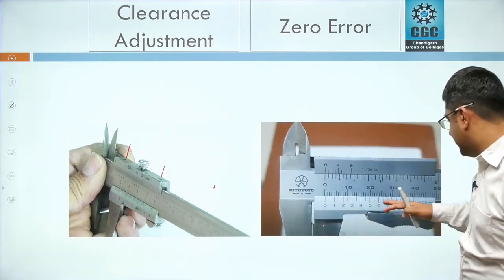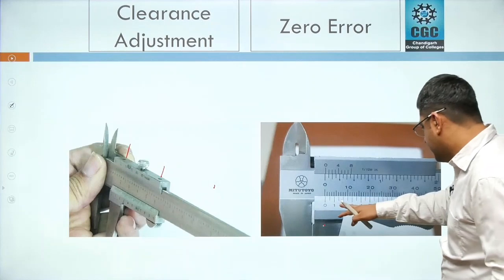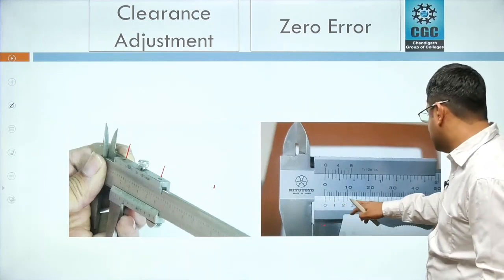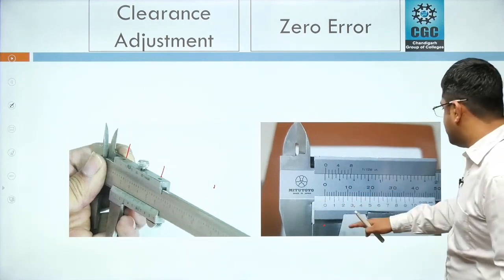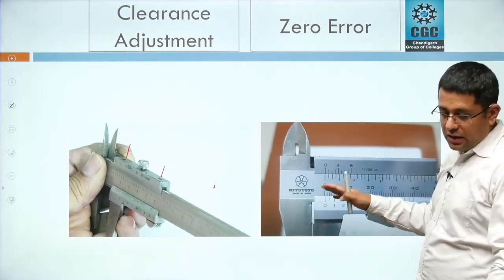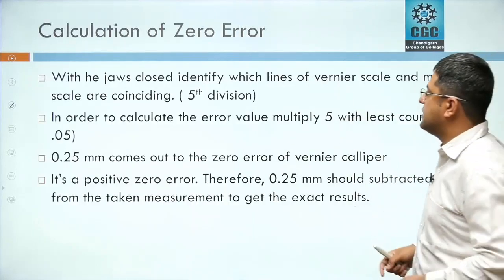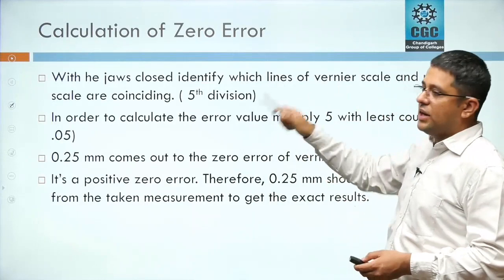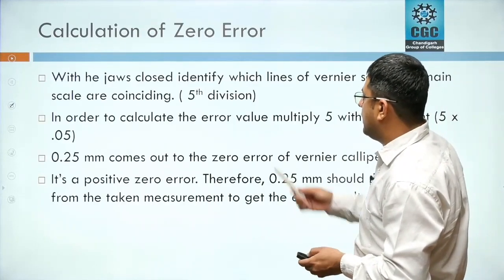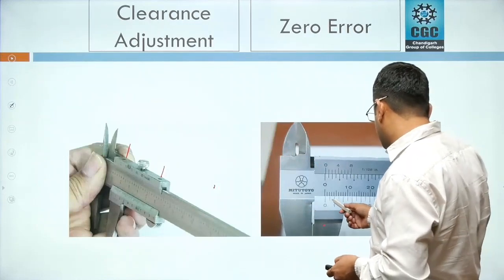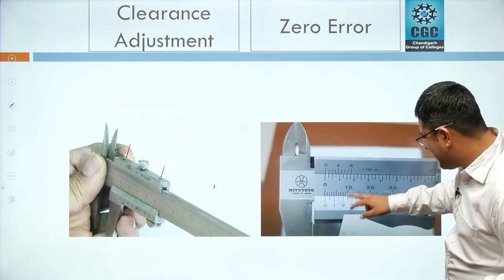So in this case, if we see which line is coinciding, I think this 3 is coinciding with this line. So multiplying 3 with the least count of this instrument, we can find out its zero error value. On this slide you can see, in relation to the last figure we were talking about, the fifth division, 1 2 3 4 5, the division between 2 and 3 is exactly coinciding.